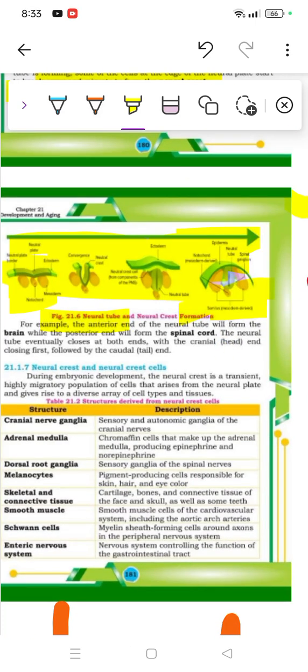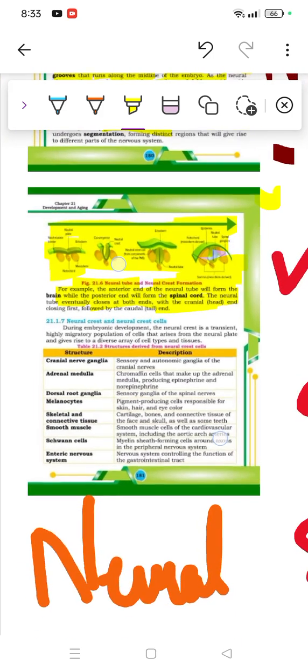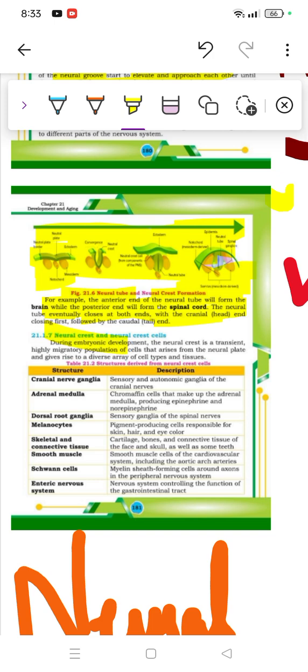Then, for example, the anterior part of the neural tube forms the brain, while the posterior part forms the spinal cord, as I mentioned. Then the neural tube eventually closes at both ends, with the cranial head closing first, followed by the caudal tail. Of course we know the head would be the start and the ending would be on the tail. Then we have the neural crest cells, which go downward. Let's introduce them, but I believe we'll do that in the next video. For now, let's see this diagram, these folds and everything.